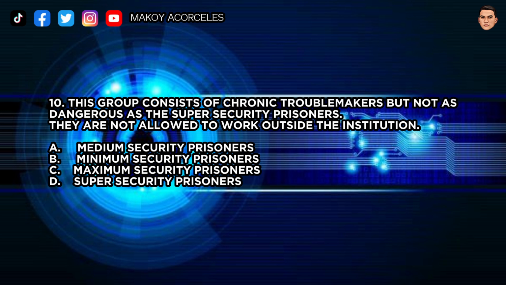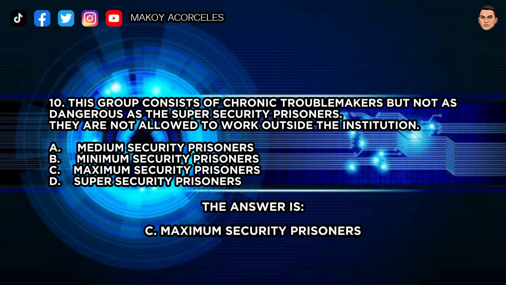10. This group consists of chronic troublemakers, but not as dangerous as the super-security prisoners. They are not allowed to work outside the institution. A. Medium security prisoners. B. Minimum security prisoners. C. Maximum security prisoners. D. Super security prisoners. The answer is C. Maximum security prisoners.